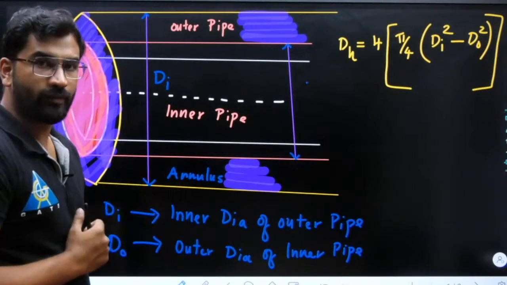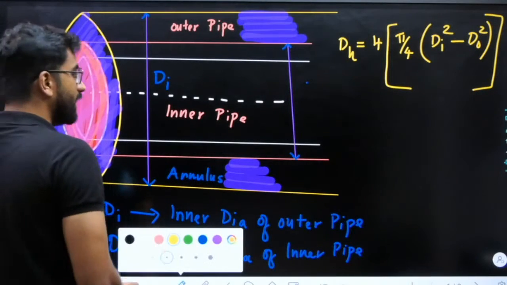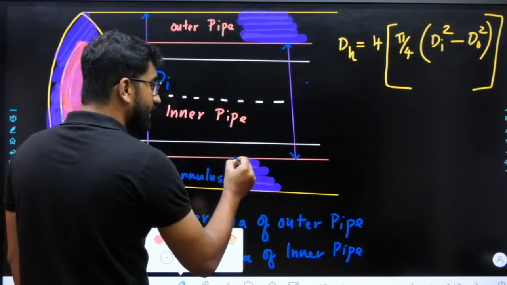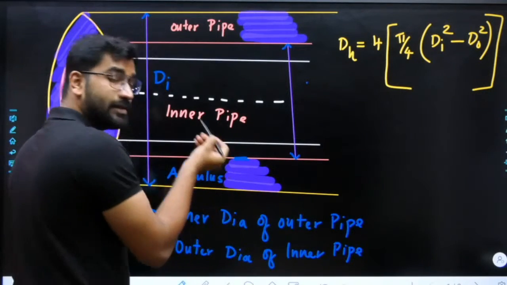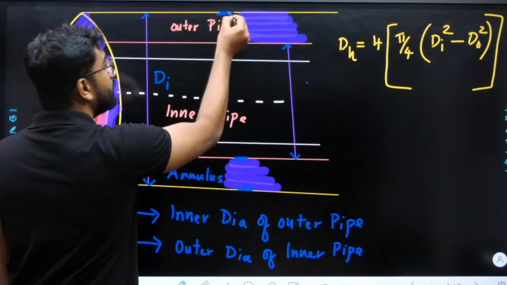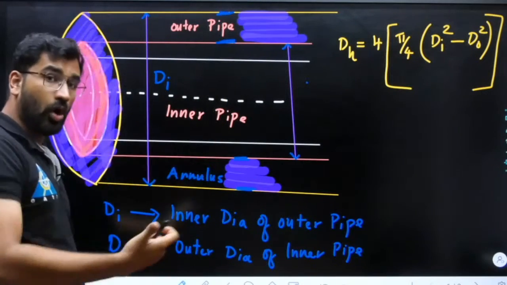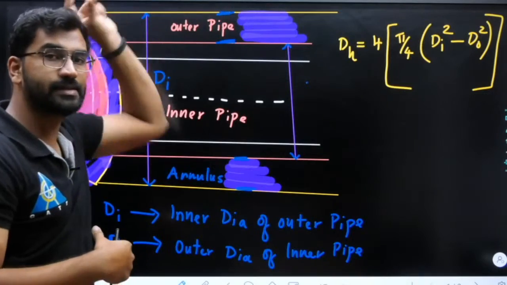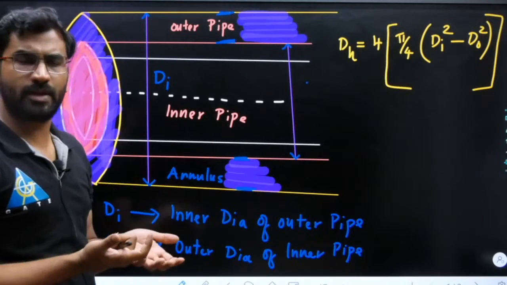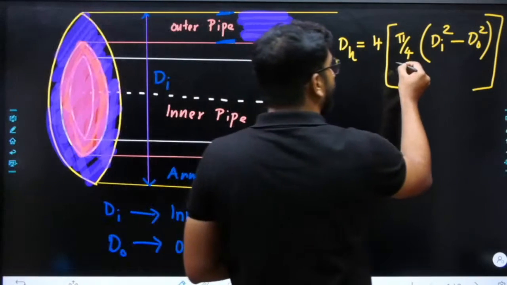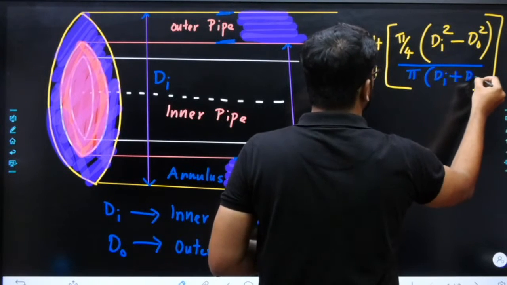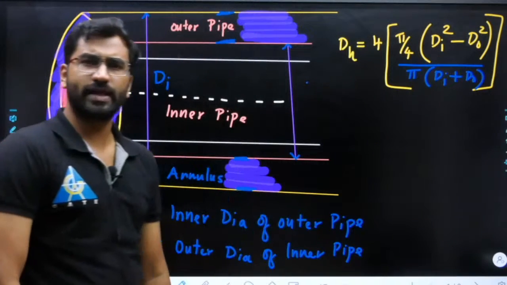Okay. Now what about wetted perimeter? When the water is flowing, this surface will also become wet, and on this surface also you will have friction. On both these surfaces you have water, because water is flowing through that, so it will be wet. So we are saying both perimeters you have to consider. So it will be pi into di plus d naught.